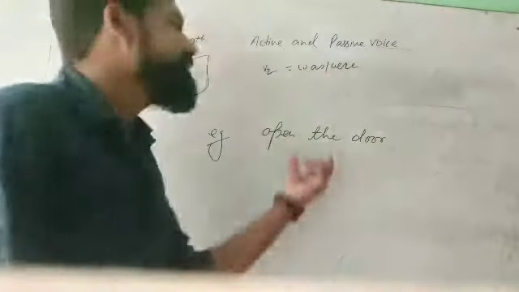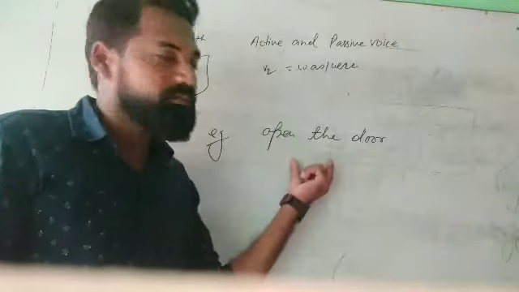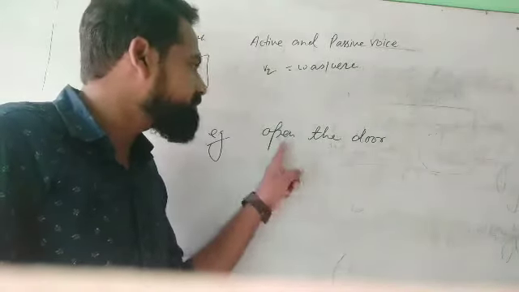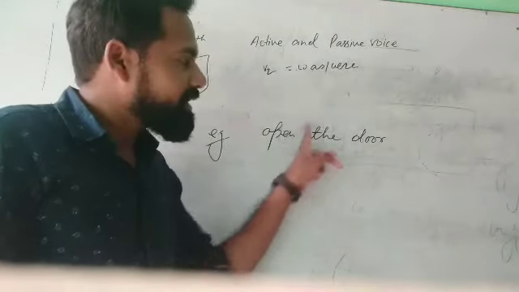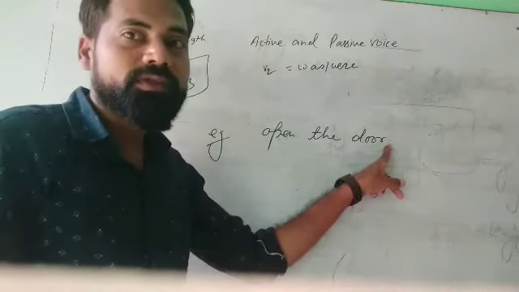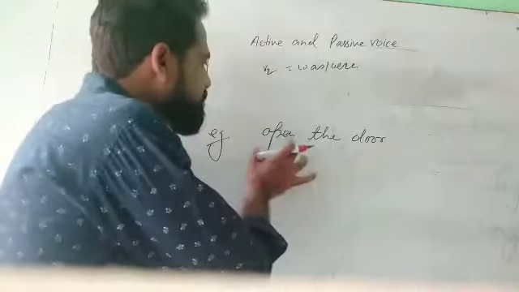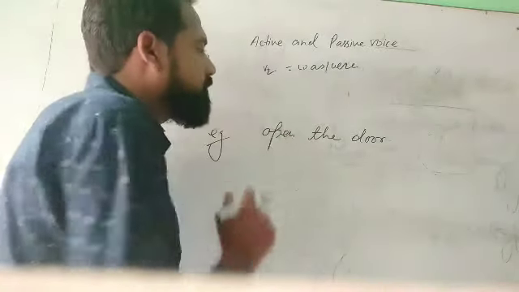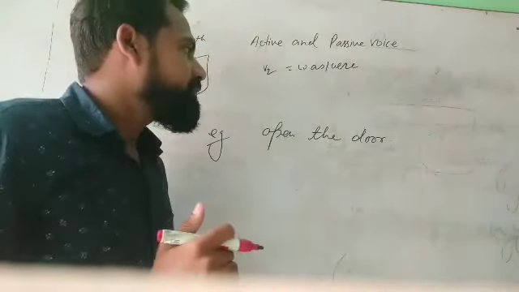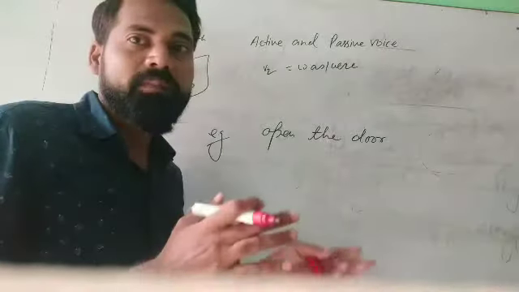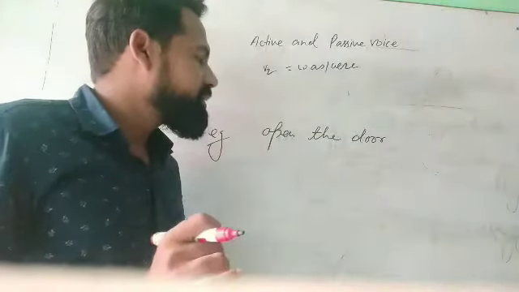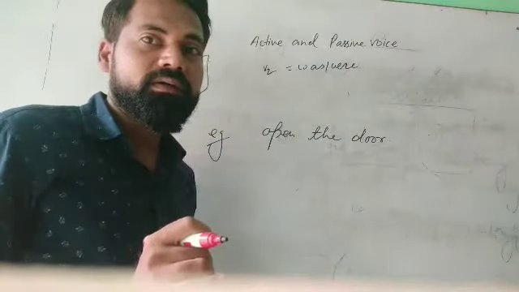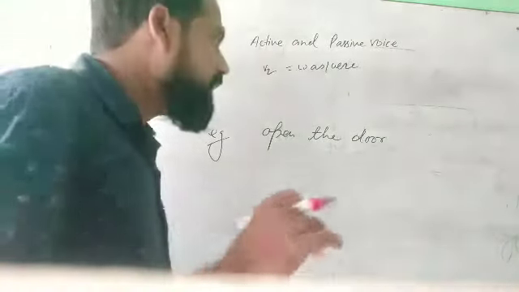Now see, this is an imperative sentence because the sentence begins with the verb open and ends with a full stop. So if you are going to convert this imperative sentence from active to passive, you must keep one thing in mind. And what is that?